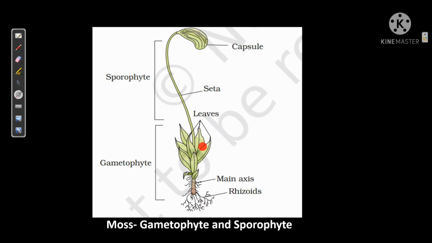And these leaf-like structures will have the antheridium and archegonium inside. After the fusion of the gametes, the zygote will germinate to form the sporophyte, which has a structure of foot, seta, and capsule. Inside the capsule, there will be haploid spores that later germinate to form the protonema stage.